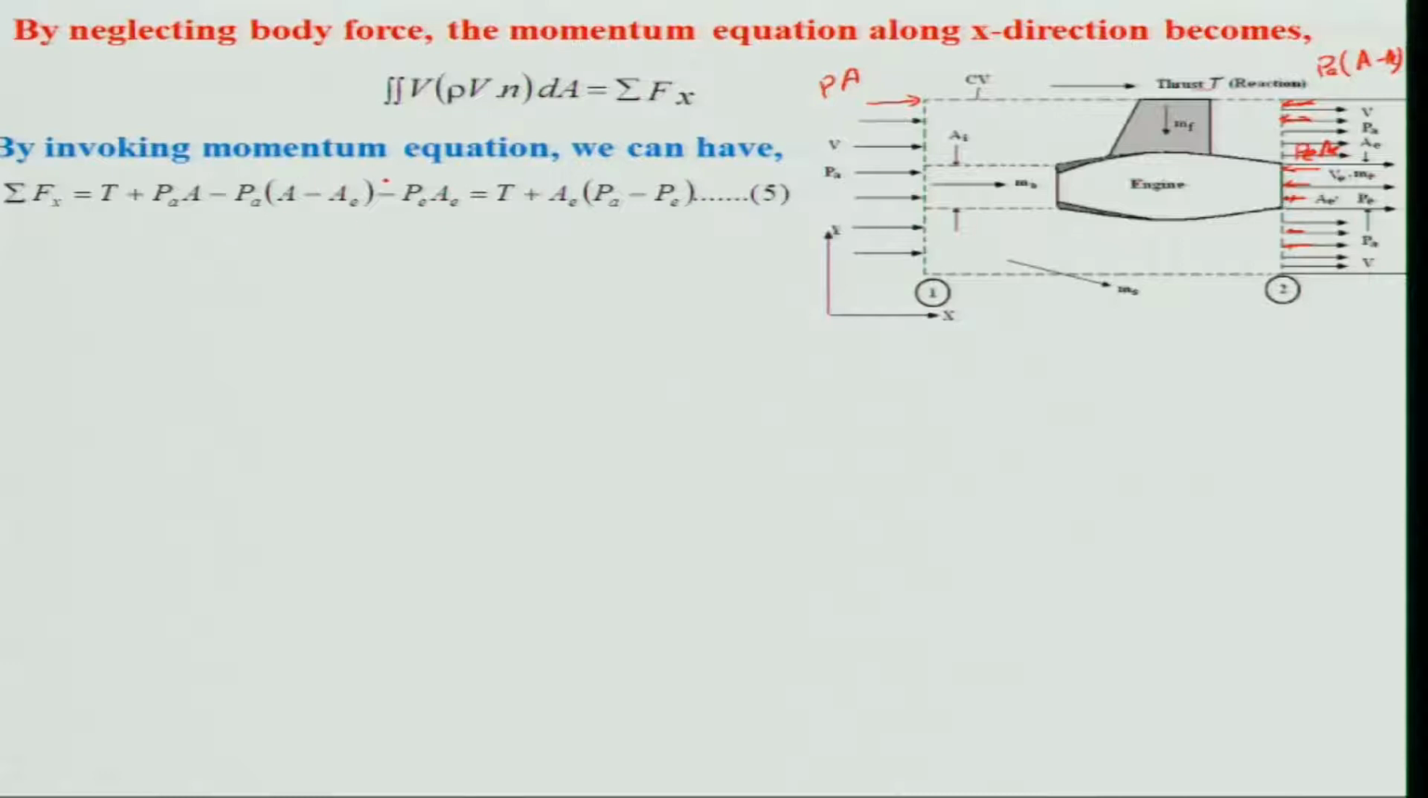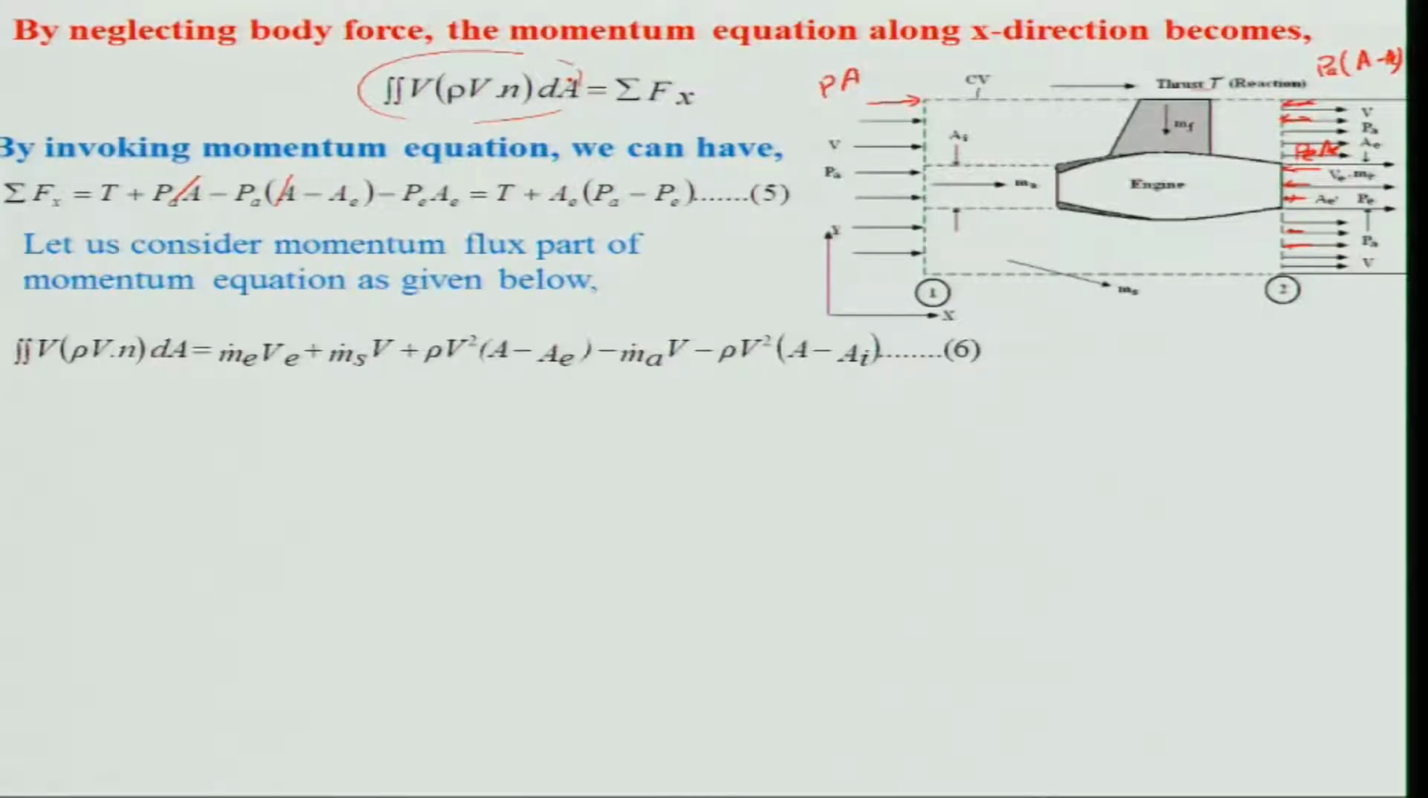So, if you simplify this, this will be cancelling out with this. So, you will get T plus A E P minus P E. Now, we will be evaluating the momentum flux term for this control volume. So, you will do that, then what am I getting? I am getting m dot E V E plus m dot S.